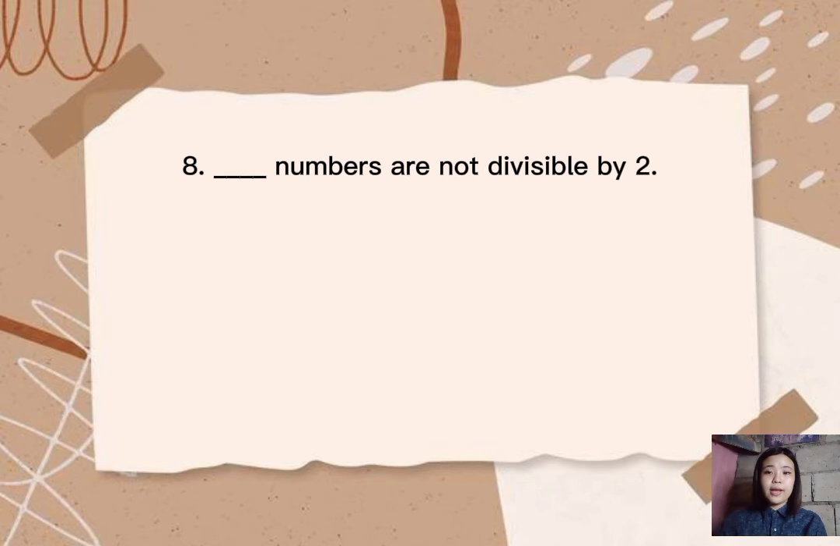Number 8. Blank numbers are not divisible by 2. So the answer is odd numbers. Whole numbers that cannot be divided perfectly into pairs are referred to as odd numbers. All of the numbers that finish in 1, 3, 5, 7, and 9 are odd. Odd numbers include numbers like 11, 23, 35, 47, and so on. So for example, 1 plus 2 is equal to 3. So 3 is an odd number.